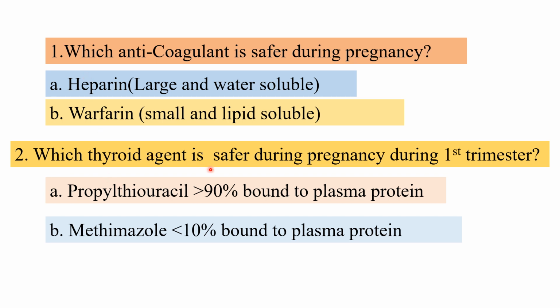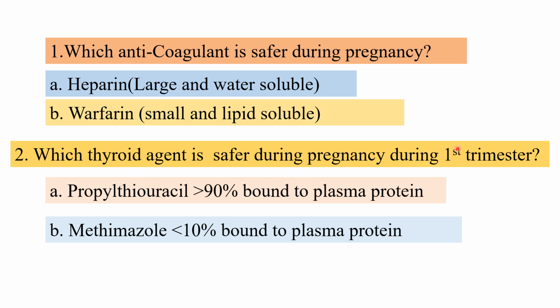Which thyroid agent is safer during pregnancy during the first trimester? Propylthiouracil or methimazole? Propylthiouracil would be the answer, because it is greater than 90% bound to the plasma proteins. If the drug binds more to the plasma protein, then there would be a low volume of distribution. Higher the plasma protein binding, lower the volume of distribution. So propylthiouracil would be the answer.